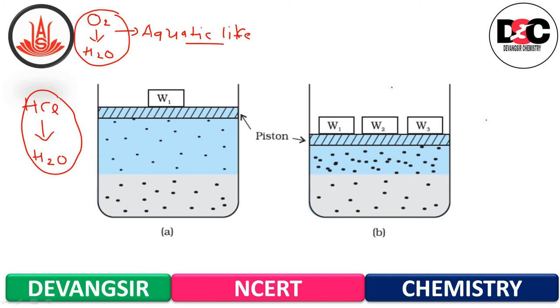For a solution of gases in a solvent, consider a system, diagram A. Here you can see that the lower part is the solution, and the upper part is the gaseous system.